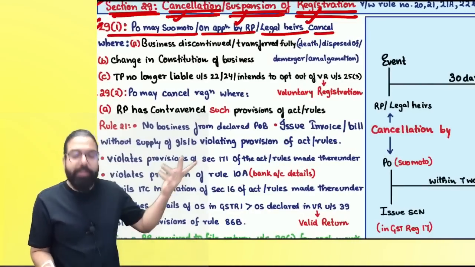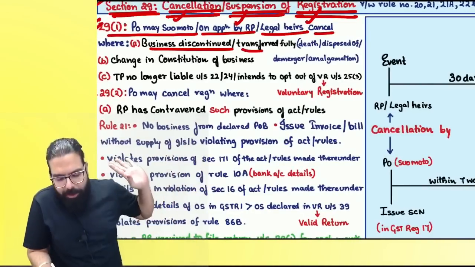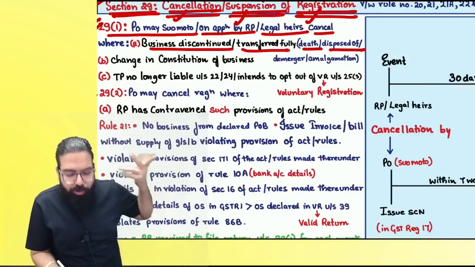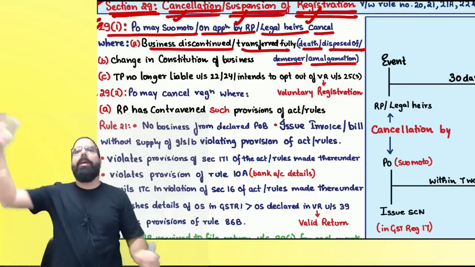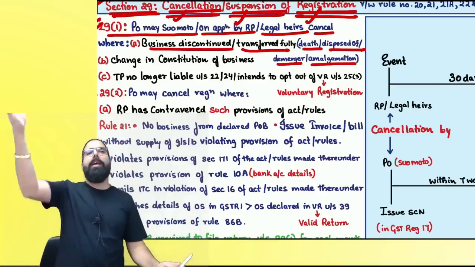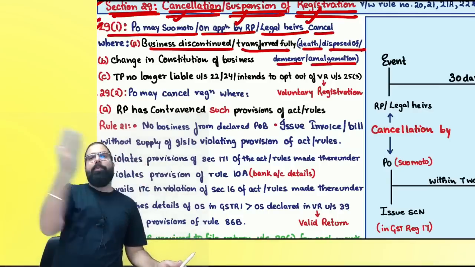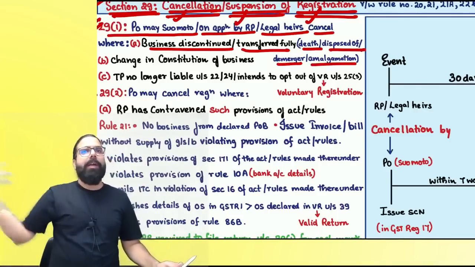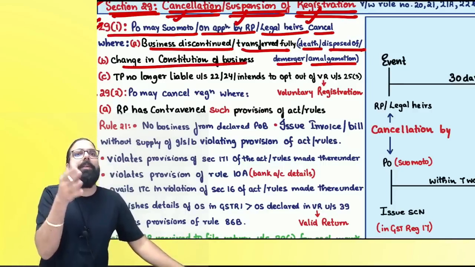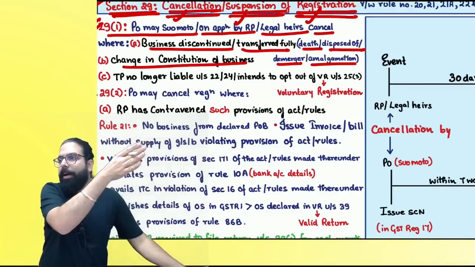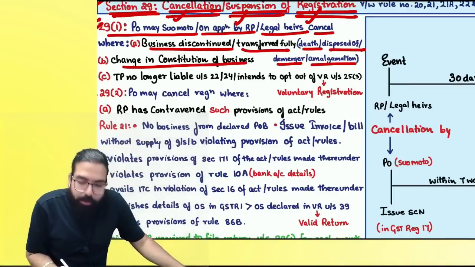Now, what are the situations when registration can be cancelled under section number 29(1)? It says business is discontinued. You went ahead and transferred the business, because of that, disposed of. Okay, everyone, or demerger, amalgamation has happened. A, B was there. A and B became AB. So A and B will go ahead and apply for cancellation. The next one, change in constitution of business. Proprietorship became partnership, partnership became company. Are we clear, everyone?